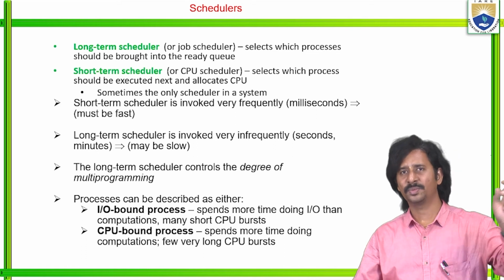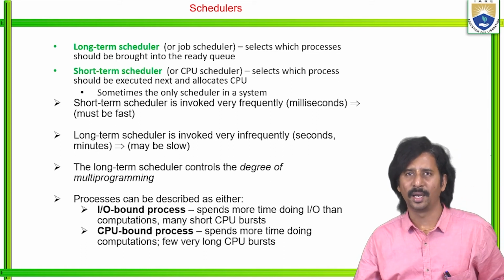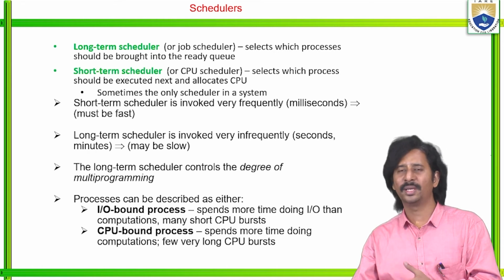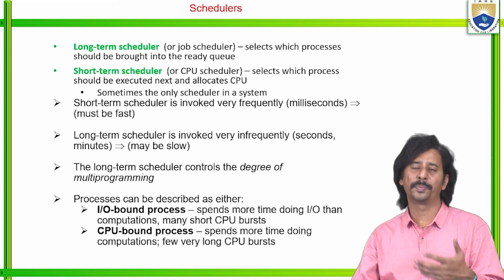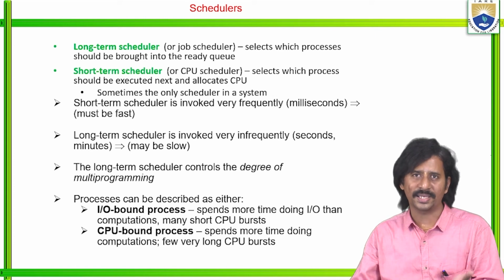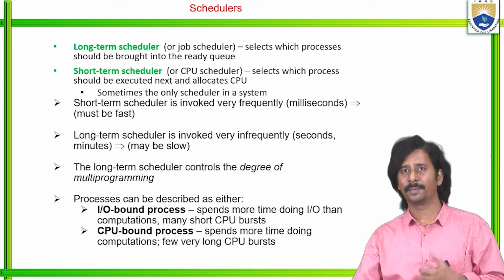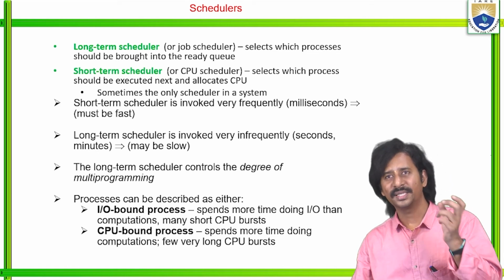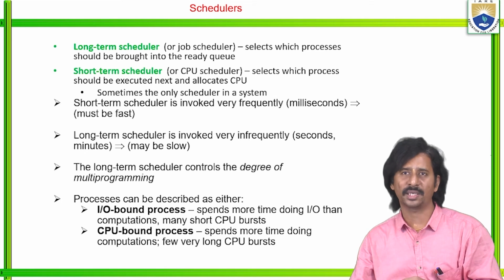But there is a small difference between the short-term scheduler and the long-term scheduler. By default, the short-term scheduler improves the performance. That means it is somewhat fast when compared to the long-term scheduler, because here the processor is directly involved in the case of the short-term scheduler.